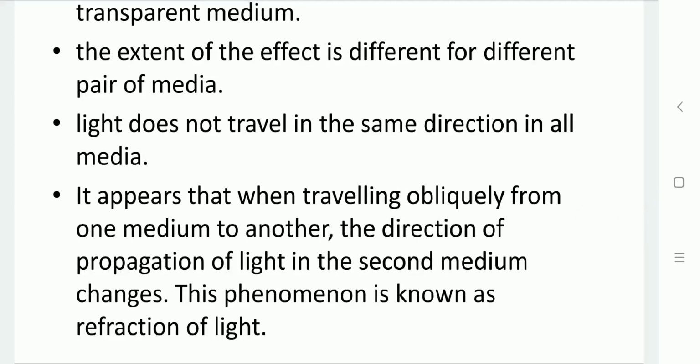When traveling from one medium to another medium, the direction of propagation of light in the second medium will be different, and its speed may also be different. This is known as refraction of light.